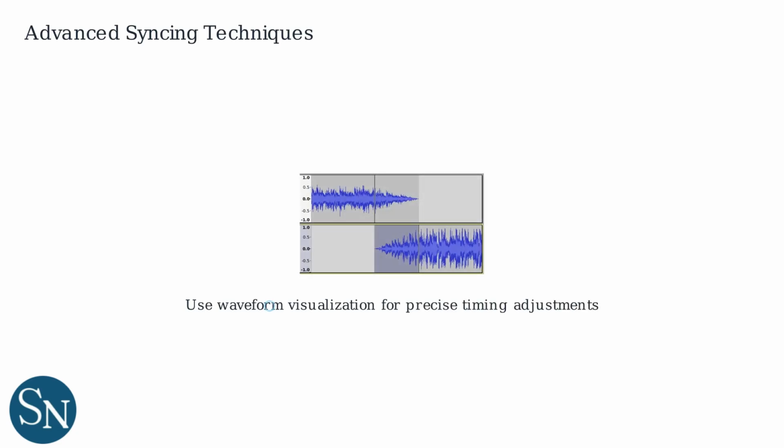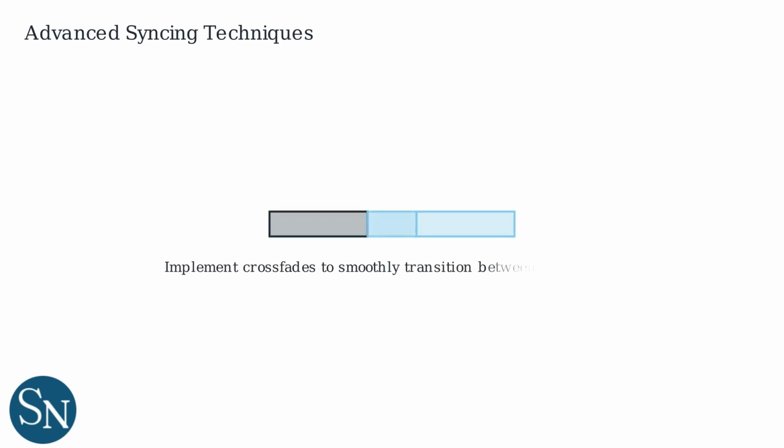Advanced syncing techniques in CapCut PC enhance precision and smoothness in your edits. Use waveform visualization for precise timing adjustments. The visual representation of audio levels helps align beats and cuts exactly. Implement crossfades to smoothly transition between audio clips. This creates seamless blending, where one clip fades out as another fades in.